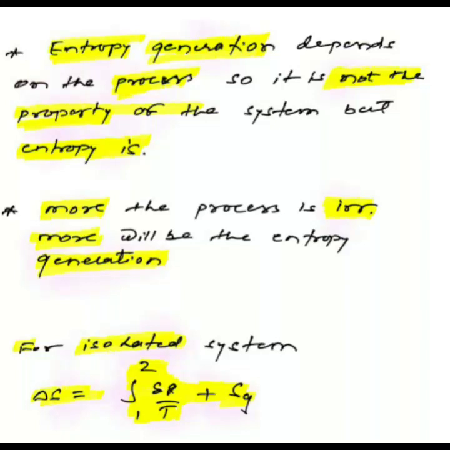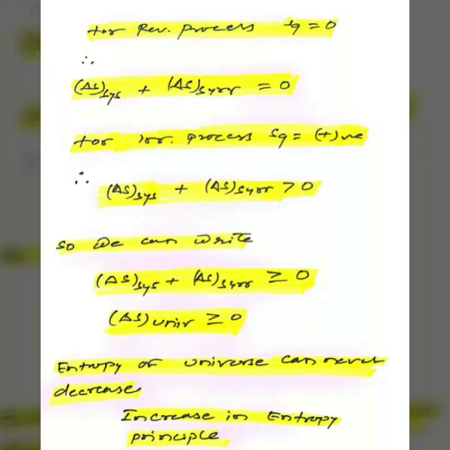If we use the relation del S is equal to del Q by T plus Sg for an isolated system, for a reversible process Sg is equal to 0, so del S system plus del S surrounding is equal to 0. For an irreversible process, as we know that Sg is a positive value, del S system plus del S surrounding will be greater than 0.